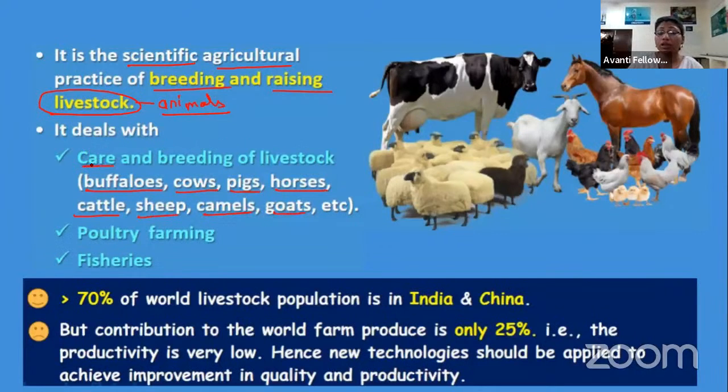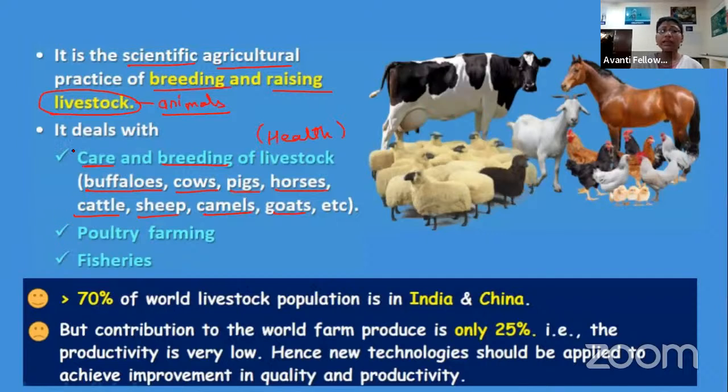But why do we need to take care of them? Why do we need to breed them? We need to take care of them so that they remain healthy throughout life. If the individual is healthy, then it will give rise to a healthy individual. If the parents are healthy, only then are we able to get healthy offspring. We have to increase their population to fulfill the demand. As the number of individuals increases, their product increases, and only then are we able to satisfy our needs. So we have to maintain their health.